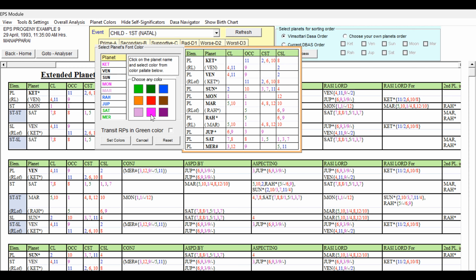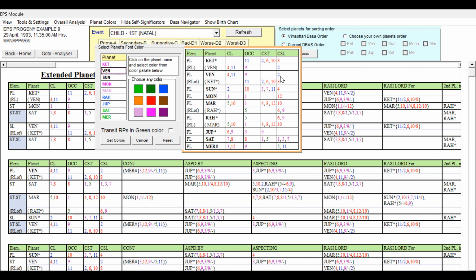I'm giving pink shade. And Venus, 4th lord, 11th lord occupying the 9th house and 2nd cuspal sublord. Though it is the 4th lord, but 11th lord occupying the 9th house and 2nd cuspal sublord is very good grouping. The second planet has got some weakness. So Venus, we can give light green because of the Ketu. We can give green also because of the 4th lord. We can give light green also. And because of these 4, 6, 2, 6, 10, 8, we can give blue.